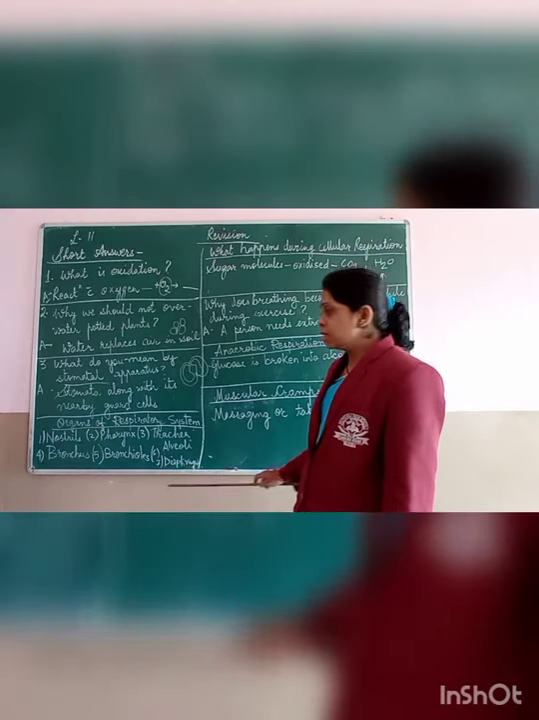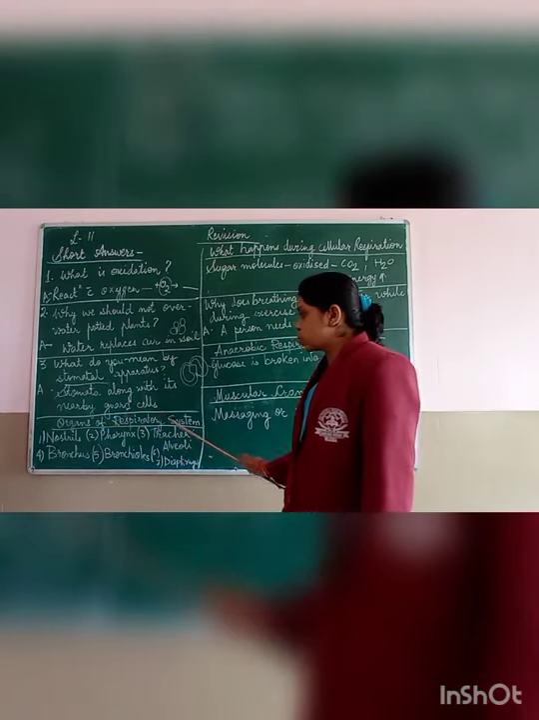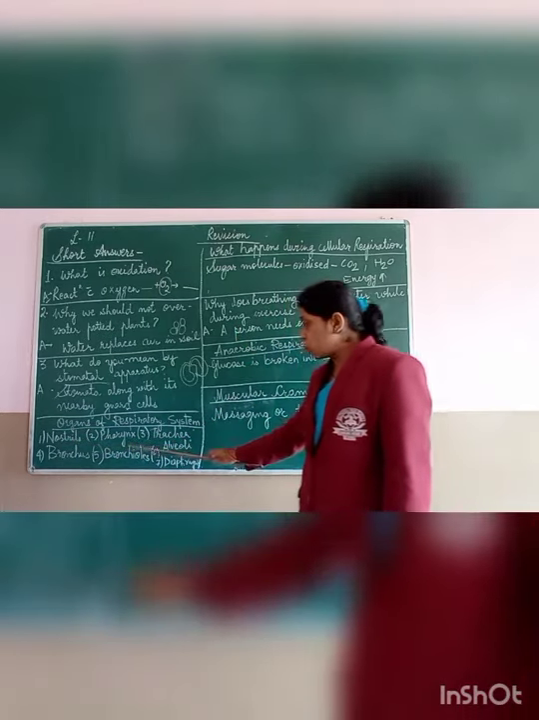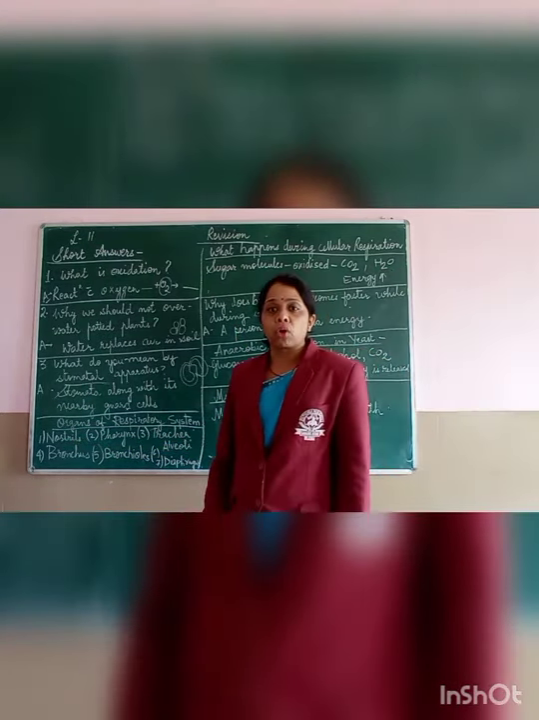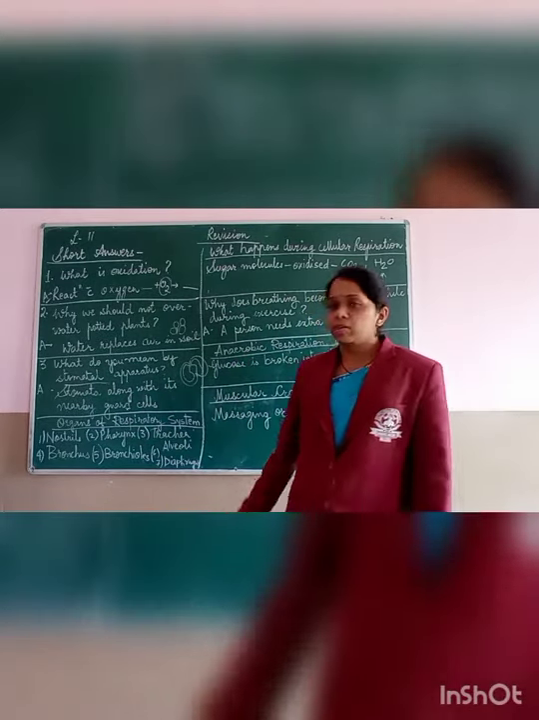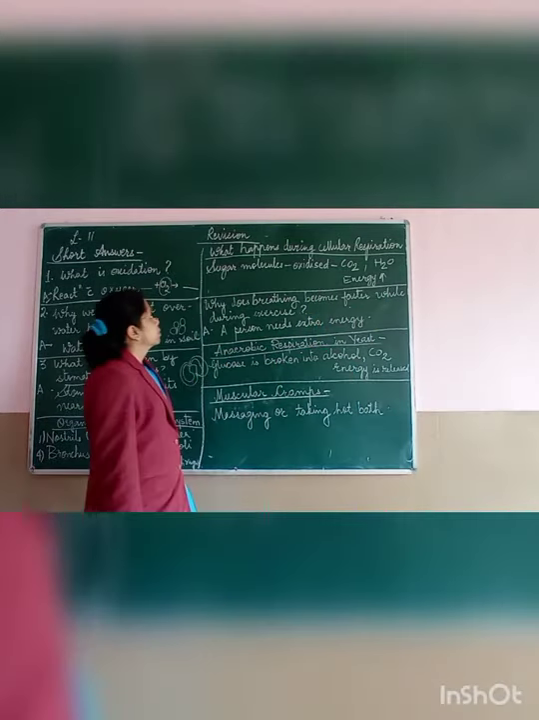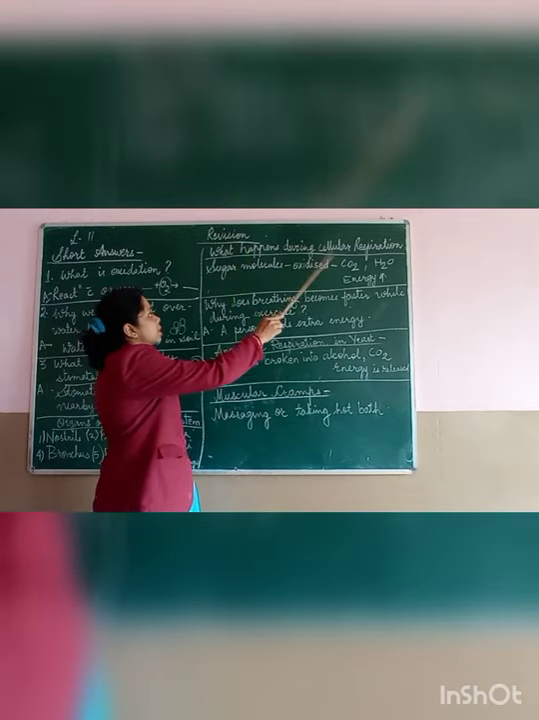So what are the organs? Nostril, pharynx, trachea, bronchus, bronchi, alveoli and diaphragm. These are the different organs of the respiratory system. Next one. What happens during cellular respiration?